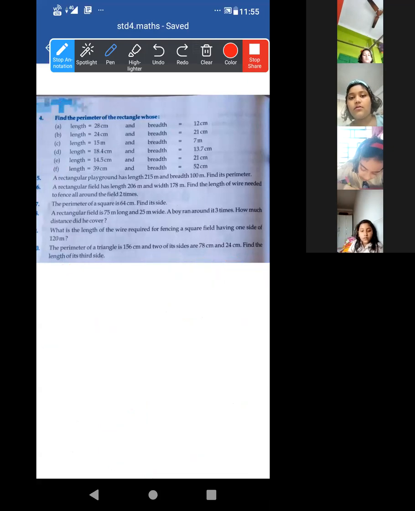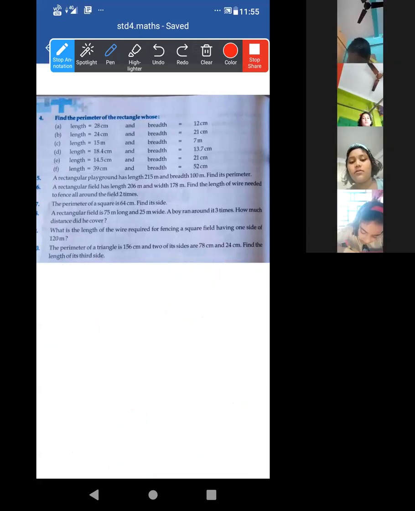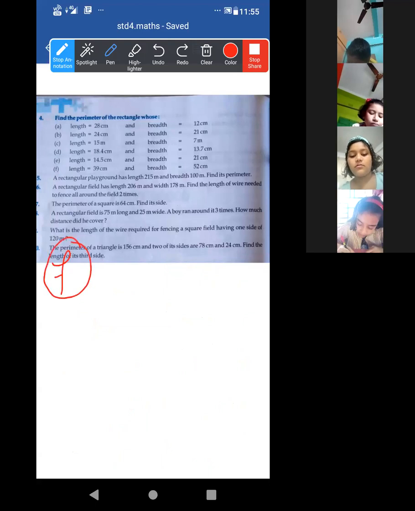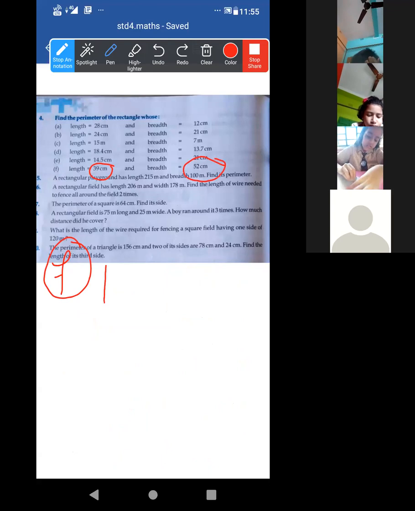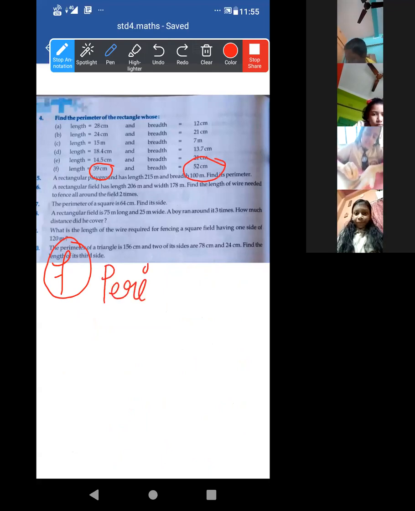Okay. Now look at this, number F. Here length is given, breadth is given. I am not writing again. Directly I am finding the perimeter.